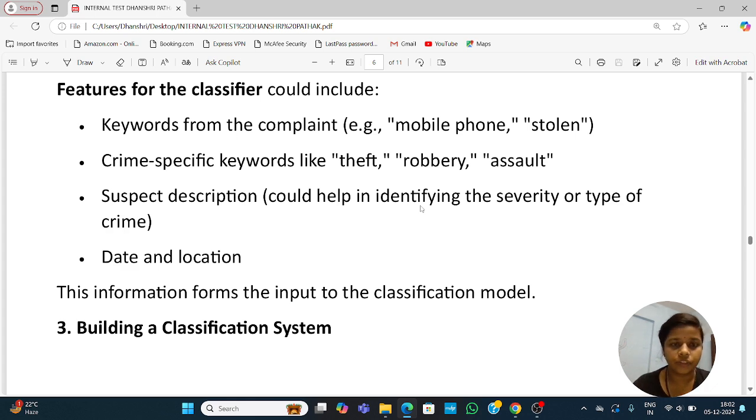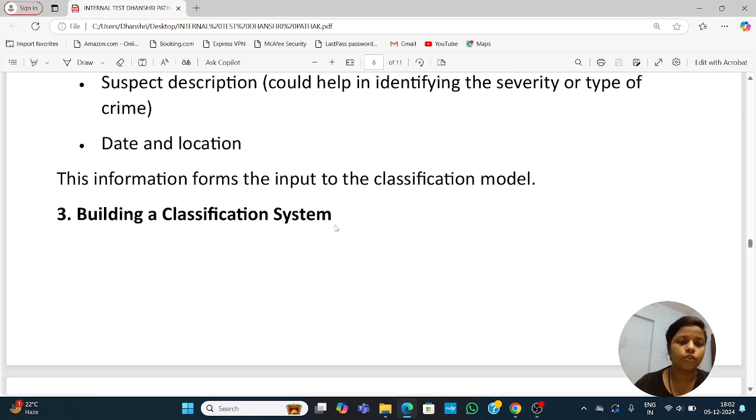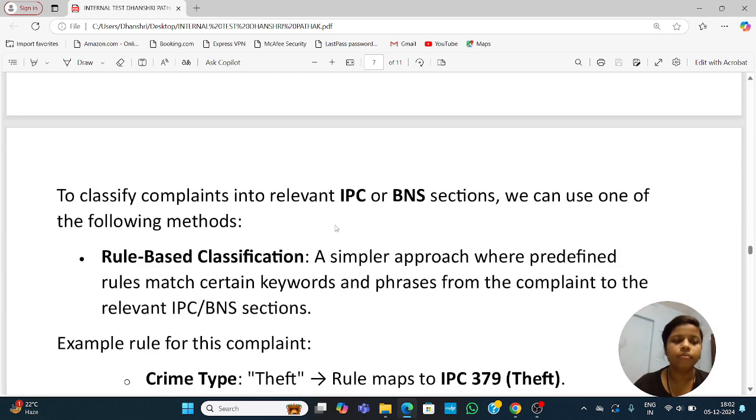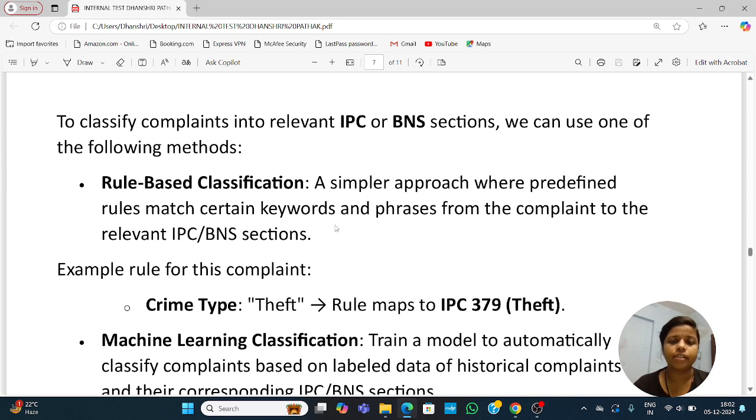Next is crime specific keywords like theft, robbery, etc. And suspect description could help identify the severity or type of crime. The next is date and location. This information forms the inputs to the classification model. Third step is build the classification system to classify complaints into relevant IPC or BNS sections.